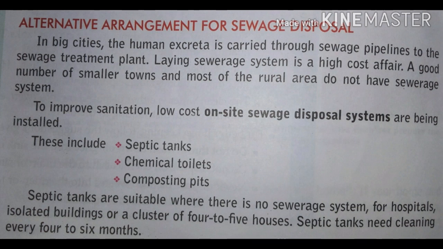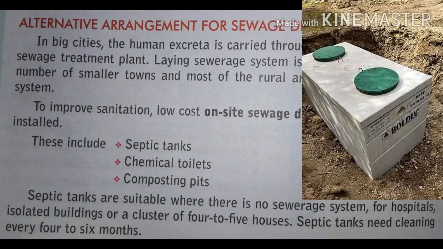To improve sanitation, low-cost on-site sewage disposal systems are being installed, and these include, first, septic tanks. Dear students, in most of our villages these kinds of 3D structures are constructed under the ground, in which the feces or metabolic waste directly comes.